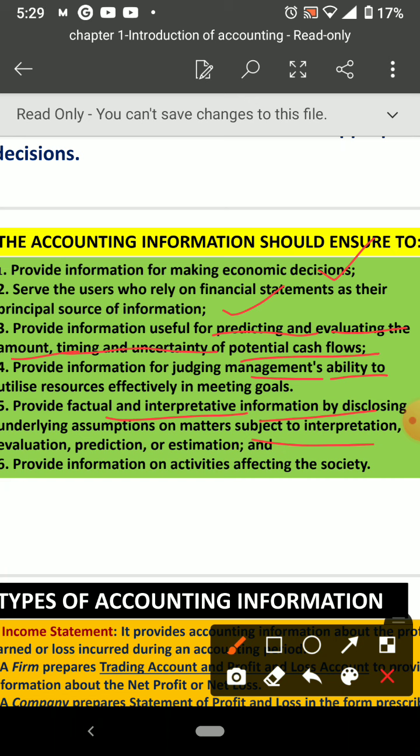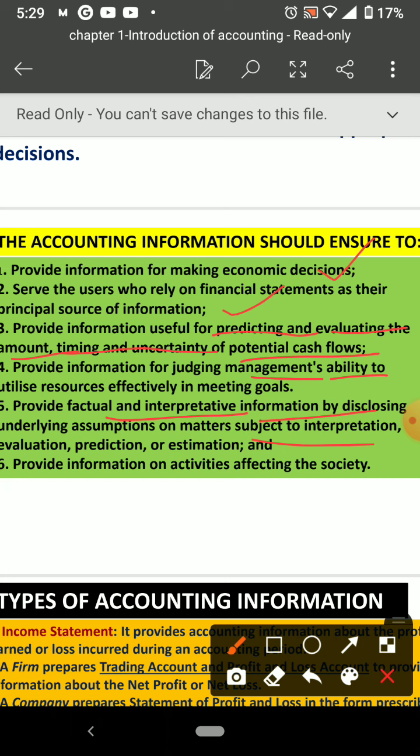Okay, don't worry, what I am telling is why accounting information is needed, or how accounting information should be. We cannot simply say this is my accounting information, or this is the accounting information of my business, and present something else to others. It should provide some information to the users. So how it should be, that is what we are discussing.